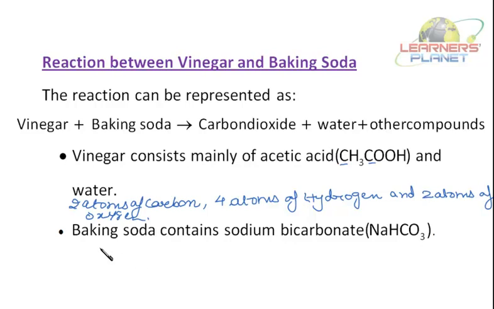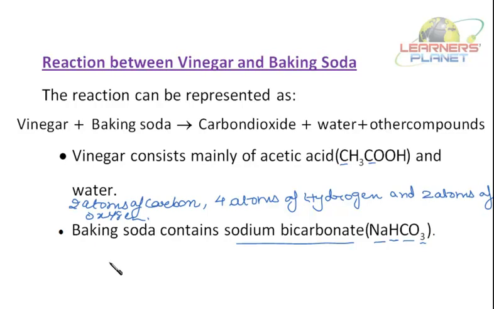Then second is baking soda. Baking soda contains sodium bicarbonate. Got it? Its formula is NaHCO3.